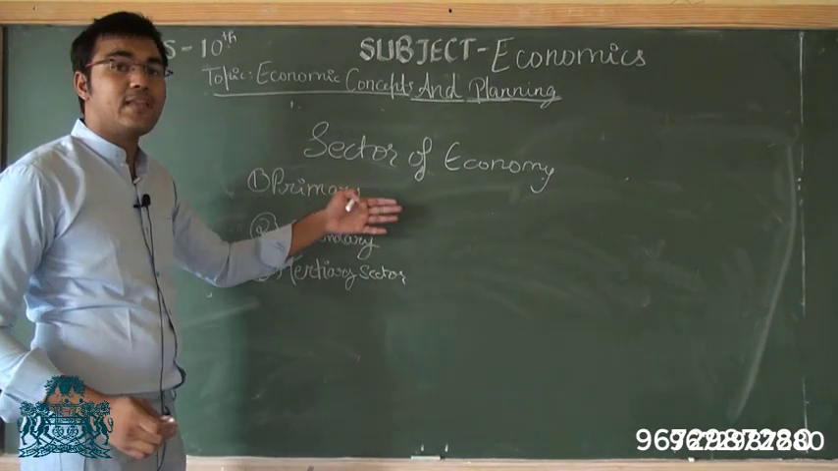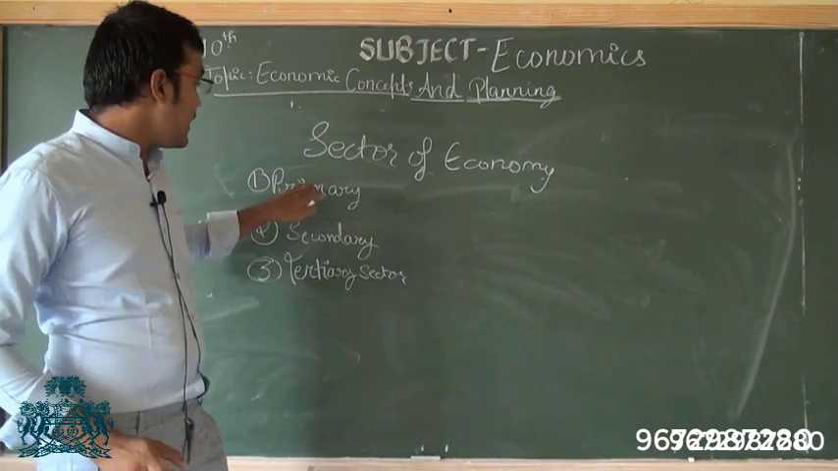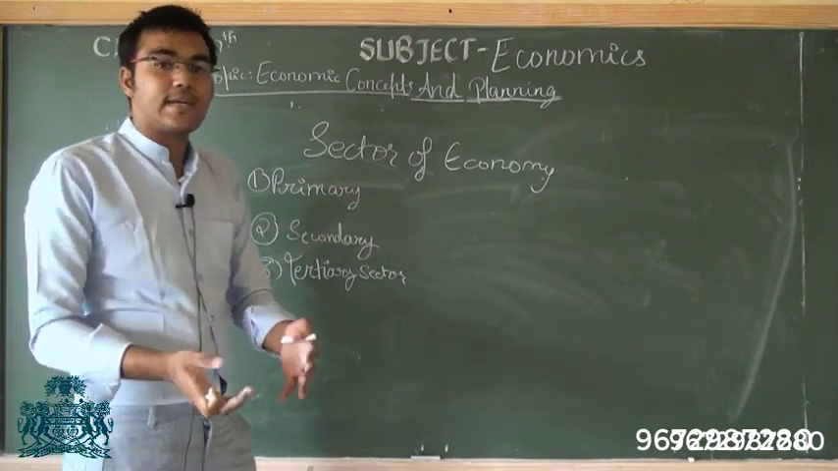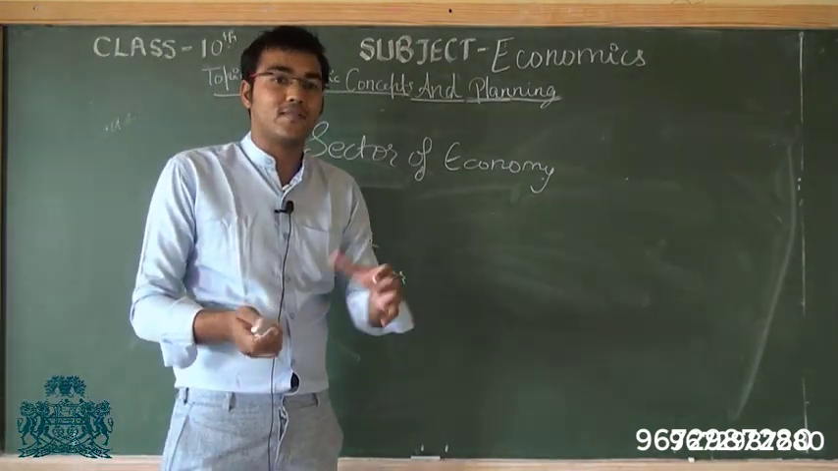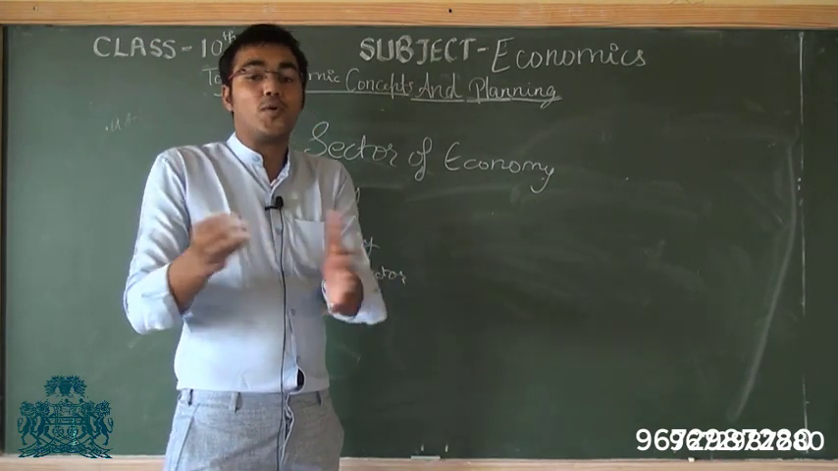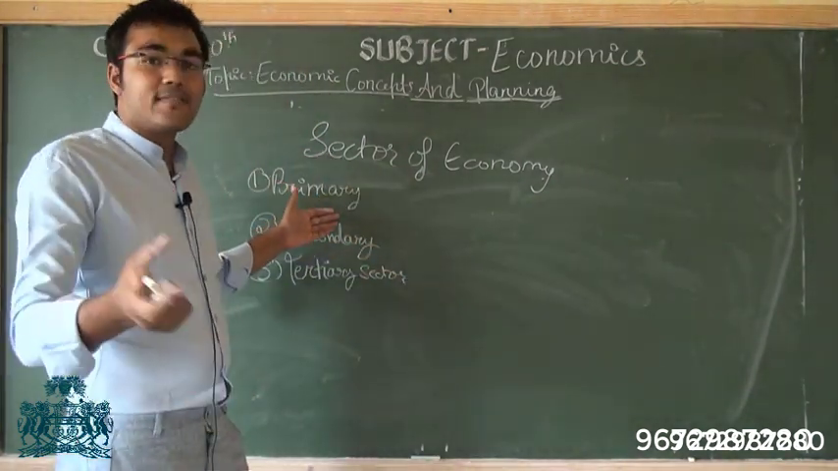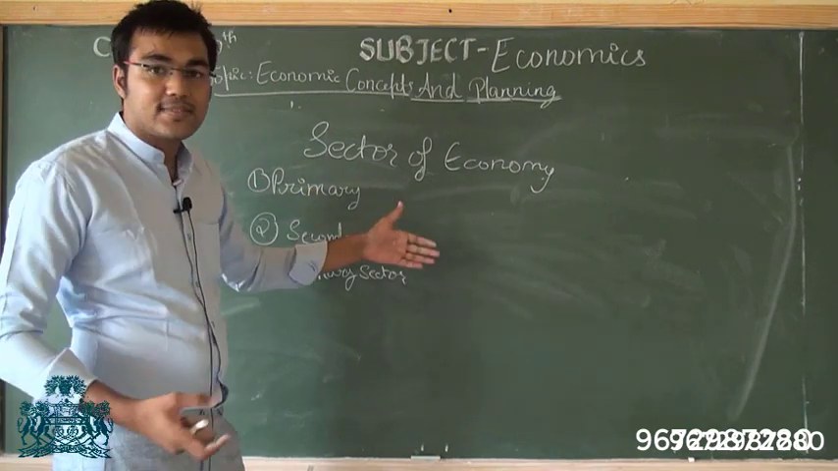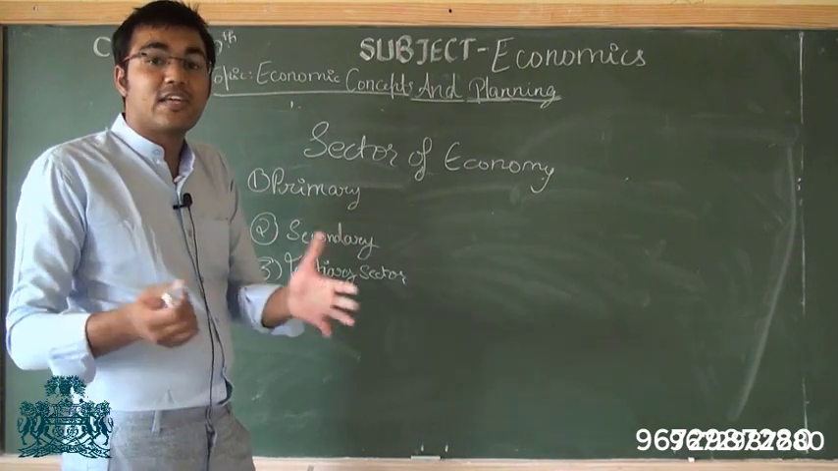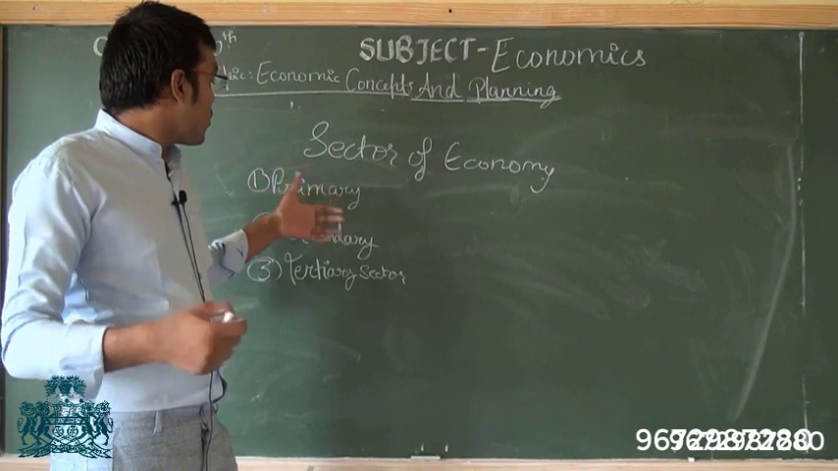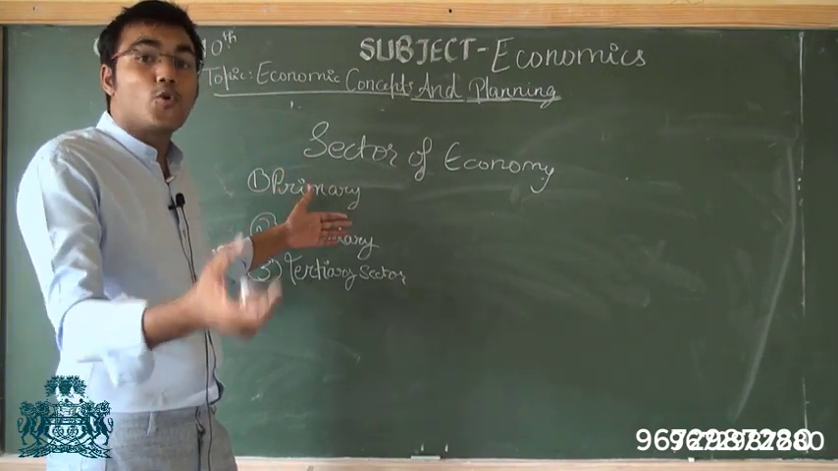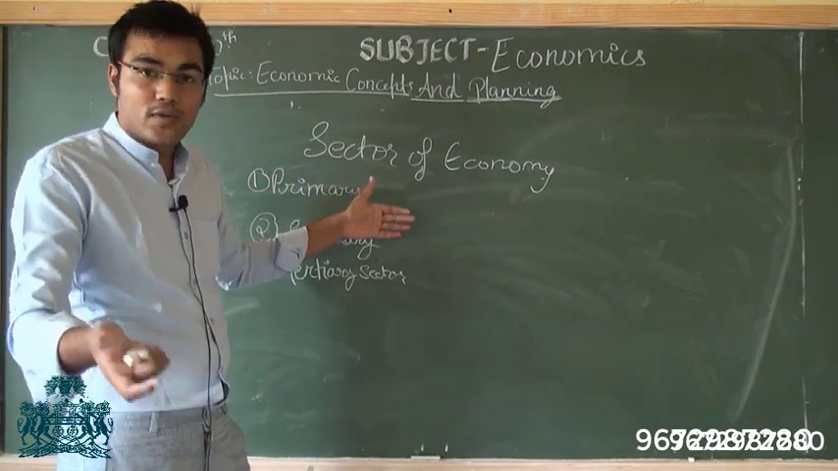Now, what is primary, secondary and tertiary? One important thing: the primary sector is the sector which takes into account raw material. It takes raw material and makes goods out of that. The primary sector takes raw material from nature, like the agriculture sector and fisheries. All of them take raw materials and then produce goods and services.